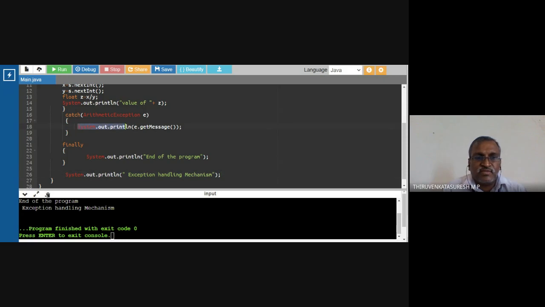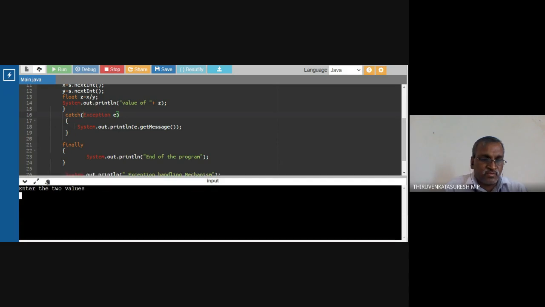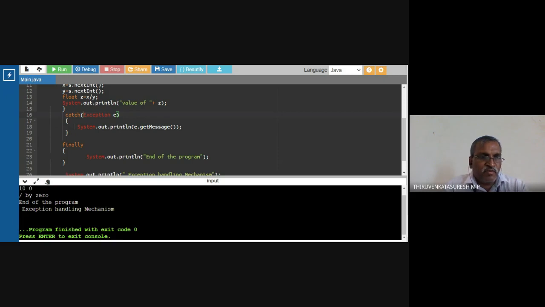Arithmetic exception. Okay. So the top of the hierarchy is Exception. So I'm going to put Exception here. Exception is at the top of the hierarchy. Now I'm going to run this code. So the system itself is going to find the arithmetic exception. So 10 divided by 0. What happens now with divide by 0? Because divide by 0 is an arithmetic exception under the top of the hierarchy, Exception. Okay. So this is called a runtime exception.